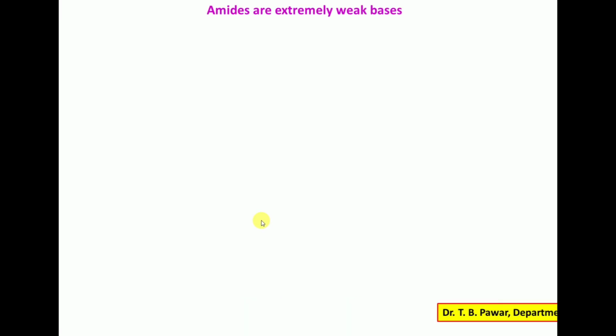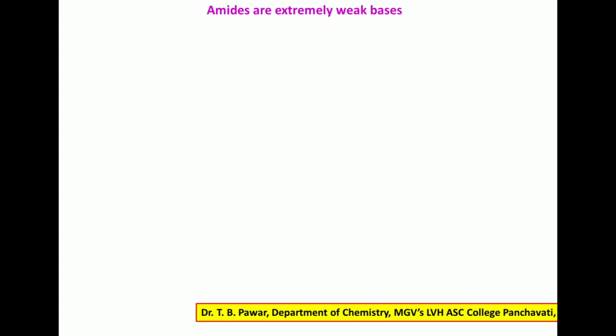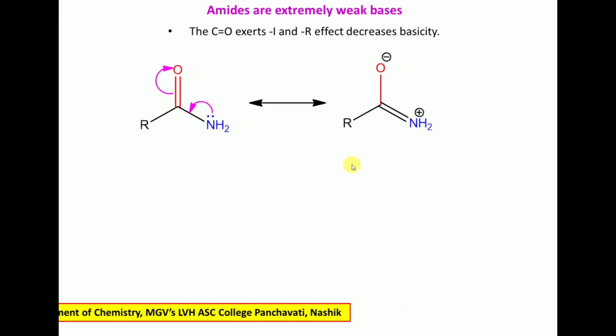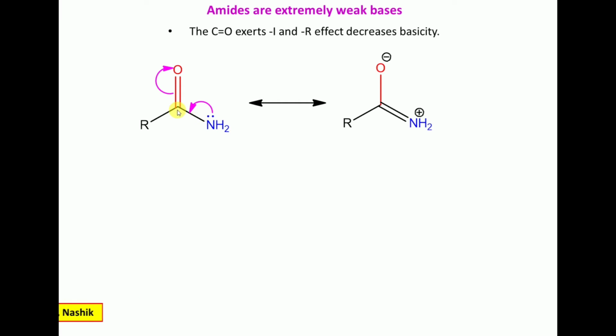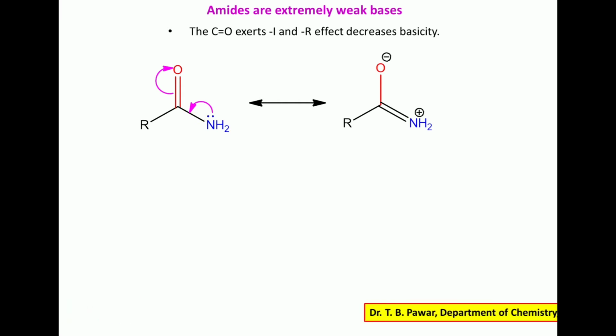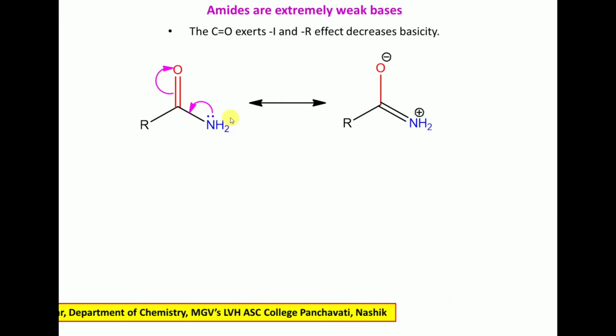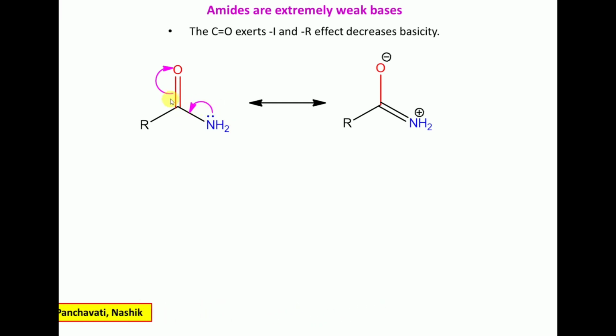Now for the next example, I am going to take the amides. Amides are extremely weak or neutral because in the amide, NH2 is attached to the carbonyl group, and the carbonyl carbon is an sp2 hybrid carbon. It shows a minus I effect, and the non-bonding electron pair on nitrogen shows a resonance effect.